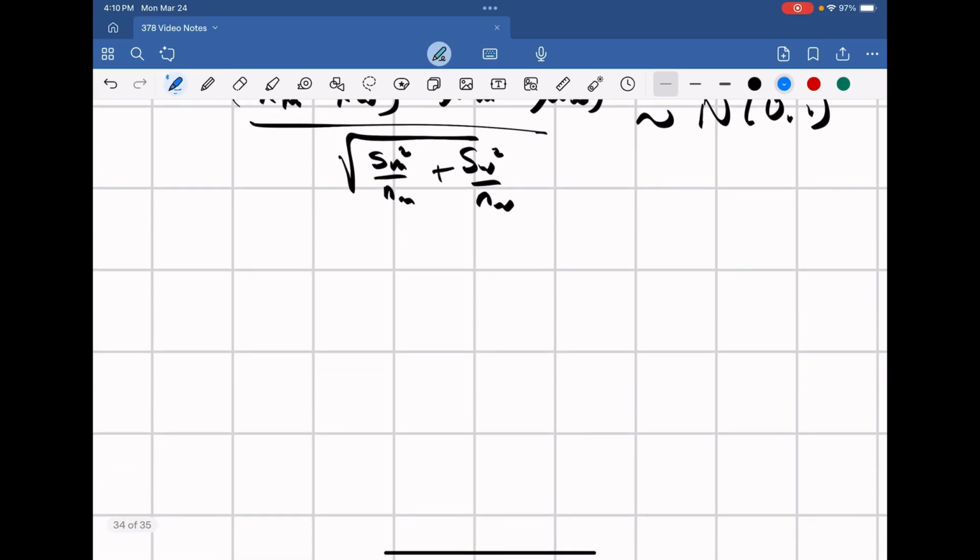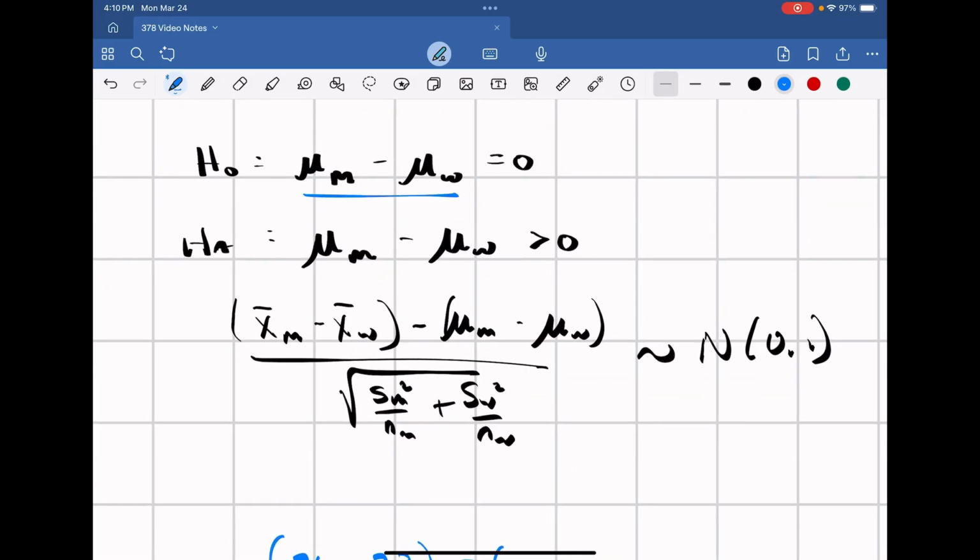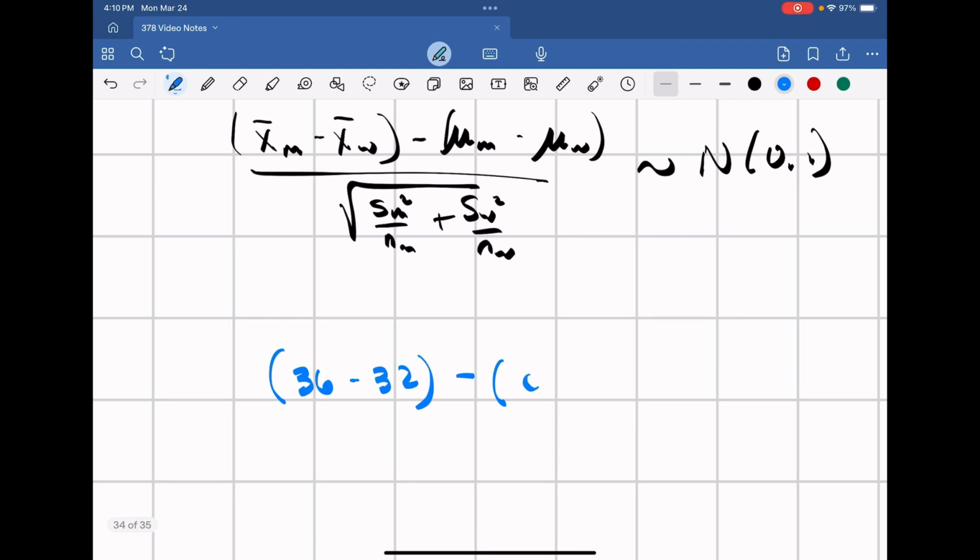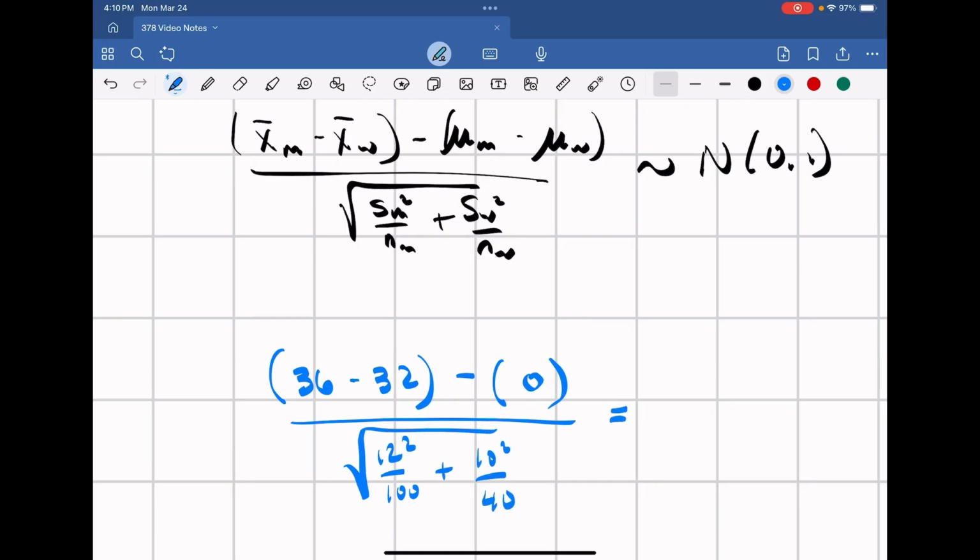In this case, we're going to get 36 minus 32 minus our null hypothesis, that mu men minus mu women is 0. So that's where we get that 0 from, divided by the square root of 12 squared over 100 plus 10 squared over 40. And if you calculate this, this is equal to 2.02. So this is our z value.